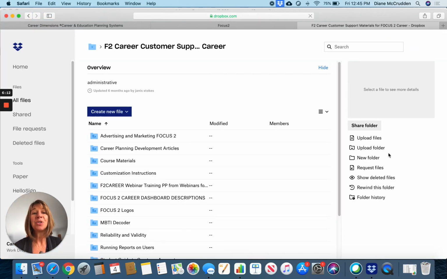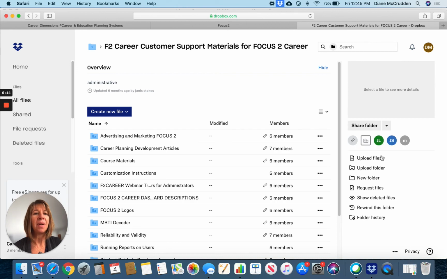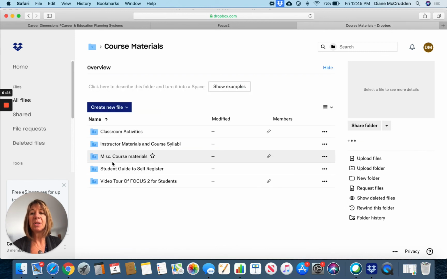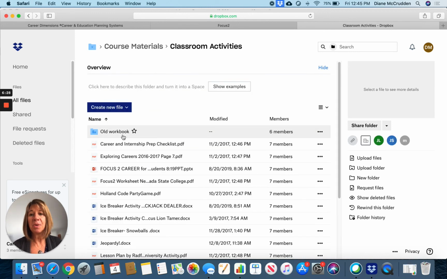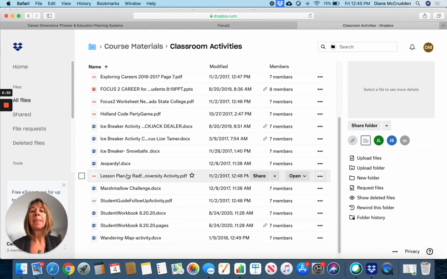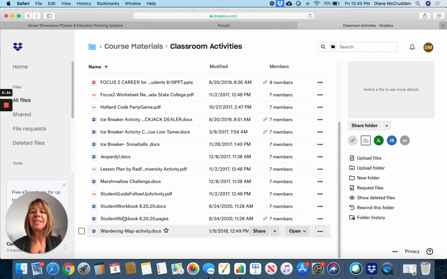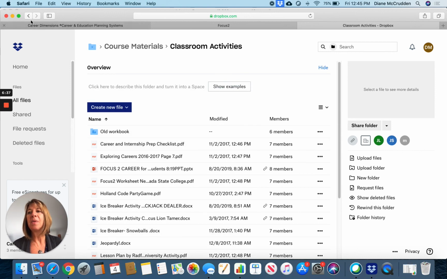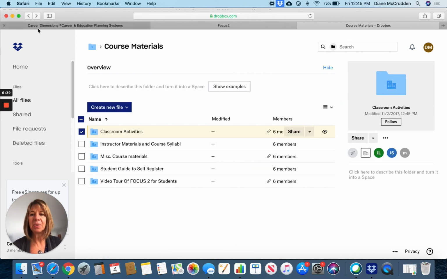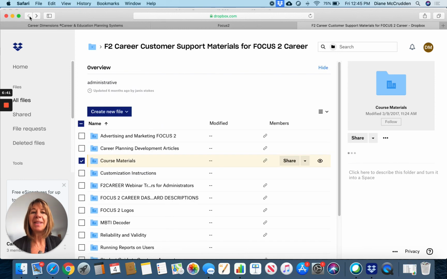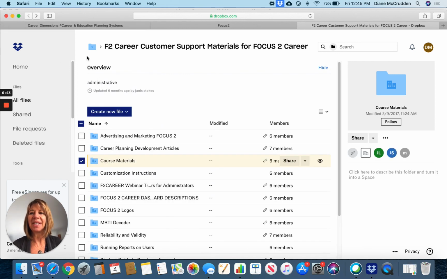And last, under support materials, we have a ton of support materials. In addition to our training that we do on a regular basis with all of our customers, you can join webinars at any time. We offer about 4 webinars a week. We have recordings of them, which are kept in here, but we also have folders on every one of these topics. Course materials being really popular. If you're using Focus 2 in maybe a freshman year experience course, we have all sorts of activities, workbooks, videos, PowerPoints to make sure that your students understand what the system is and can use it very effectively.